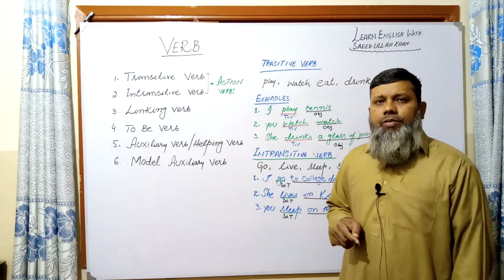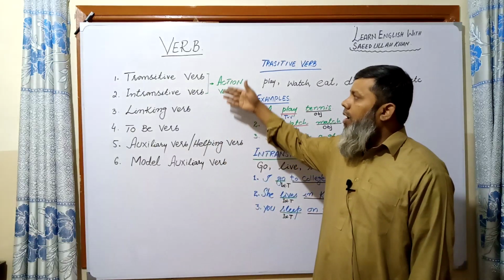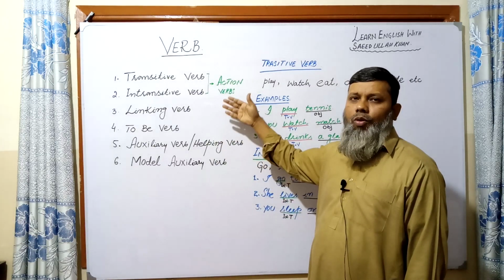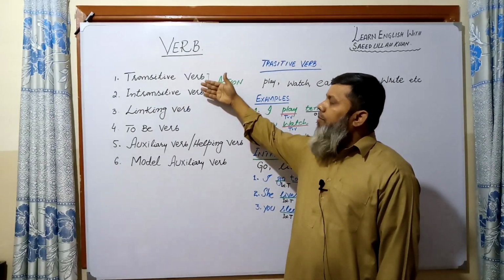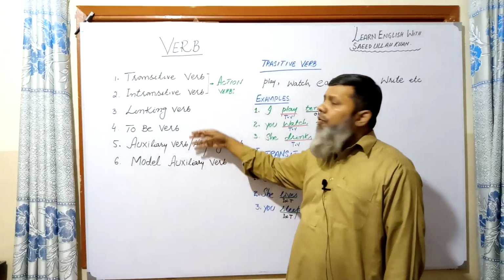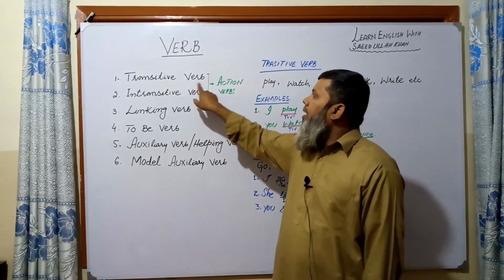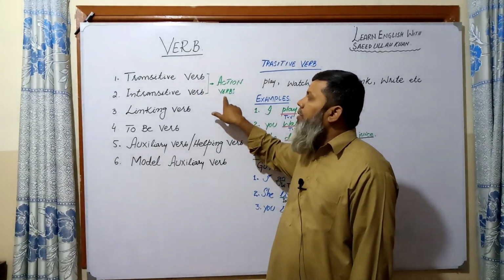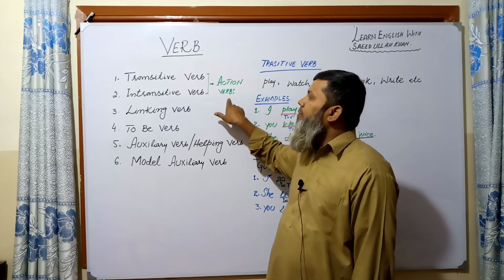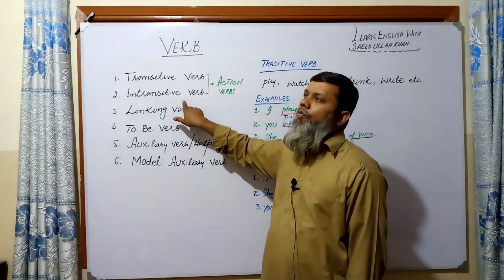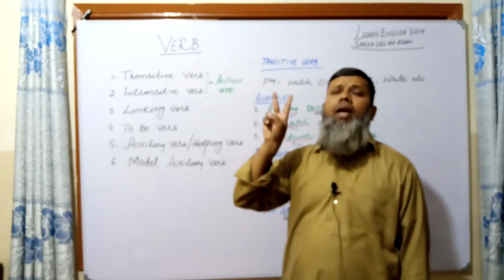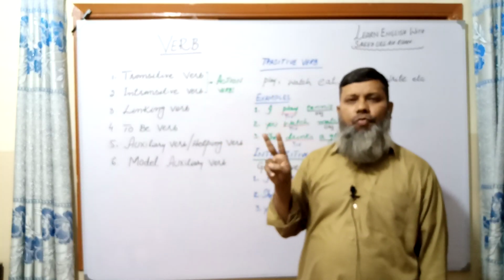My dear students, you are watching the board. There are some kinds of verb. The first kind is the action verb. This action verb is divided into two big types.